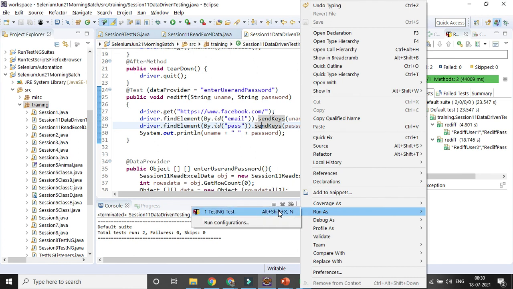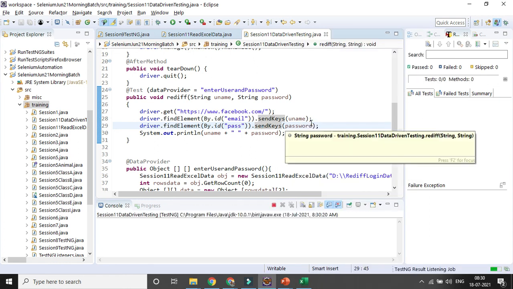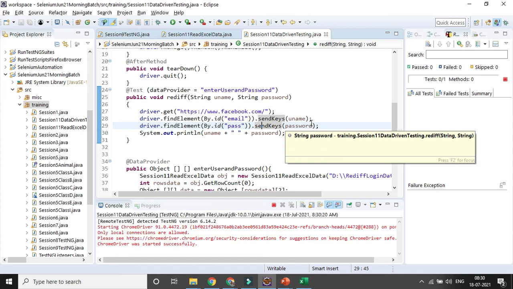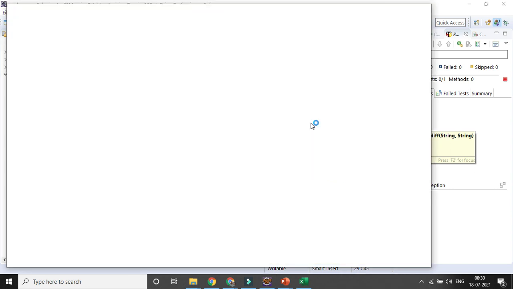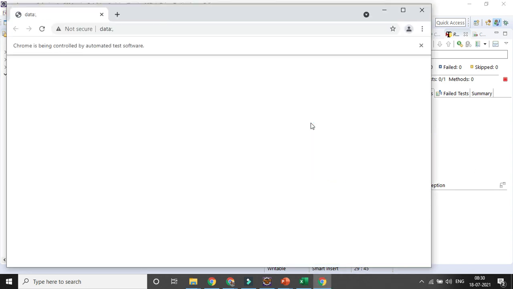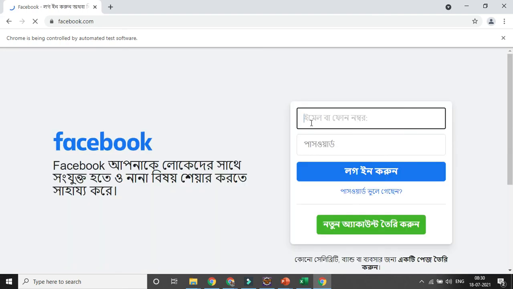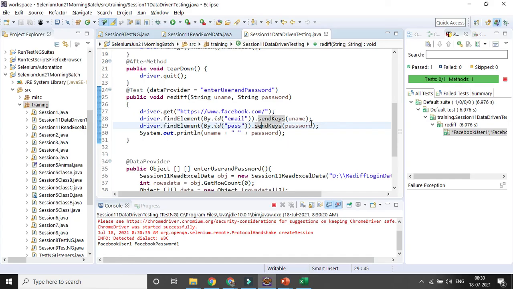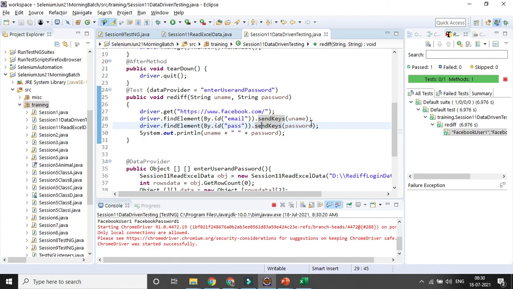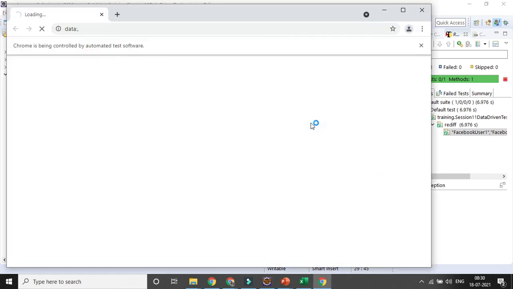You can easily see, with the help of a framework, you can easily update your code and data combination as and when required. So that is the beauty of a framework. But in case you want to do it the standalone way, there are a lot of things you need to update, a lot of places you need to update. But the framework concept is the easiest way, very error-free. You can see the Facebook page is already done, user 1 password combination entered. Again it is opening the Facebook page and it will go for the second iteration.